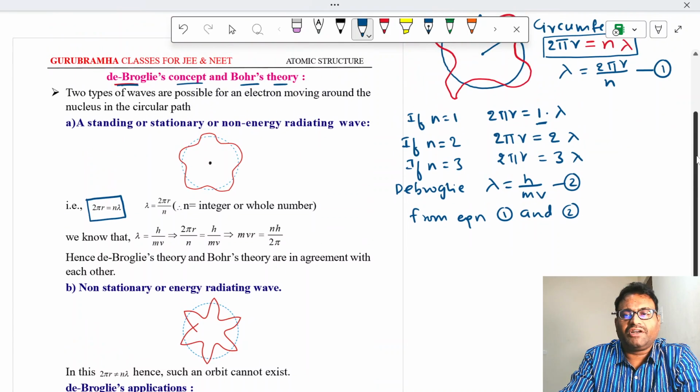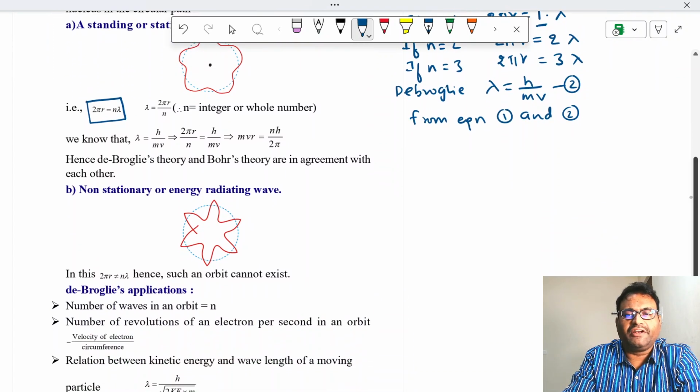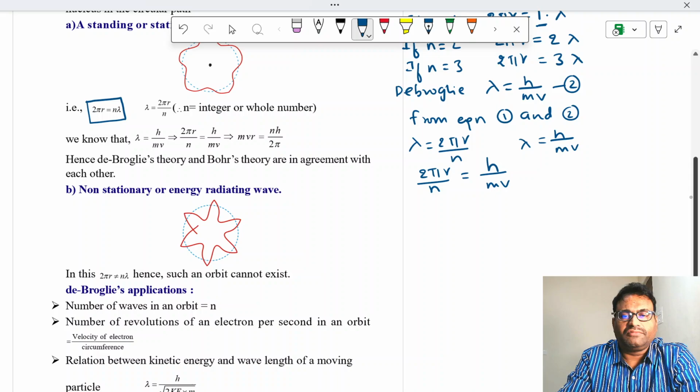What is equation 1? Lambda is equal to 2 pi r by n. And lambda is equal to h by mv. Equate these two: 2 pi r by n is equal to h by m into v. From this I can write that mvr is equal to n into h by 2 pi.